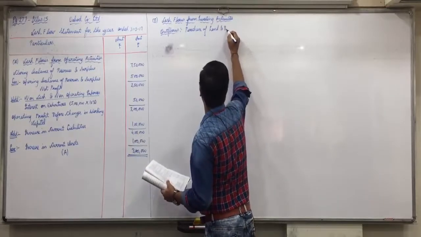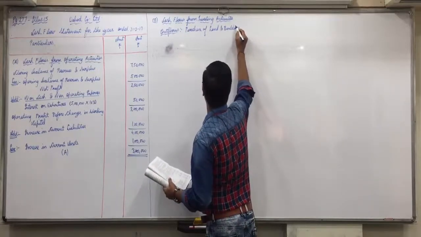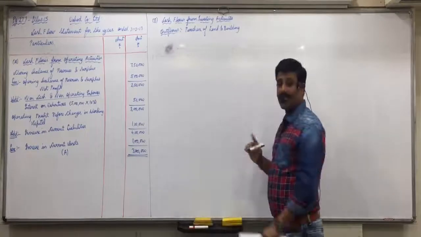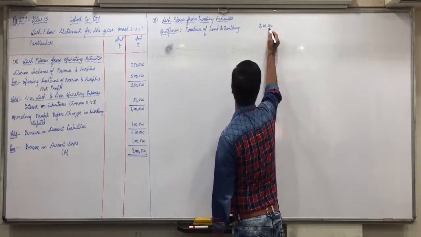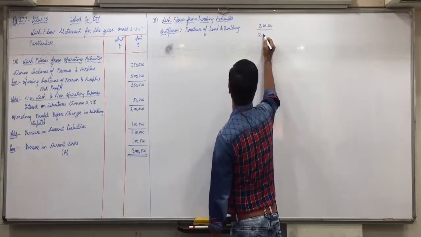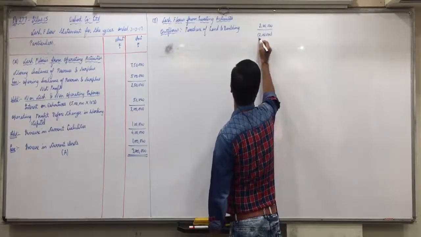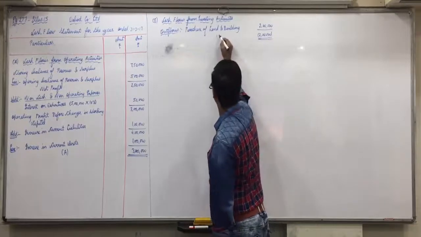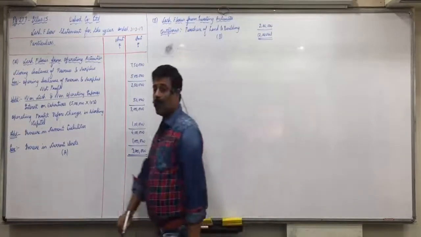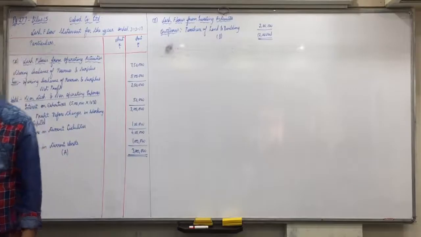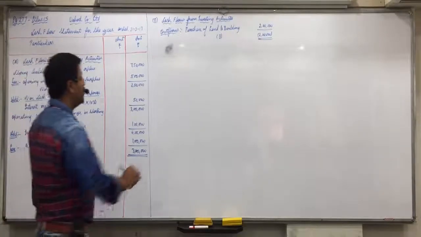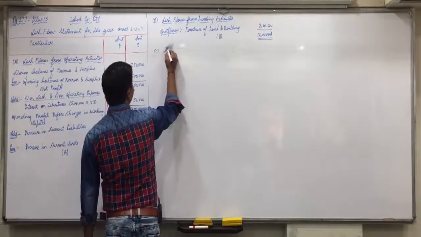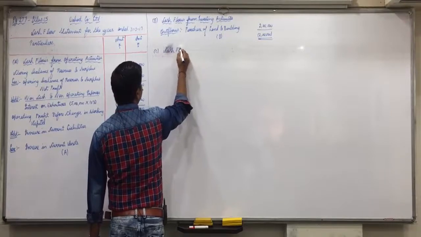I told you it's a very small question. 20 lakhs to 22 lakhs means 2 lakhs, directly in outer column. An outflow means minus 2 lakhs is B, cash flows from investing activities. Understood this, everyone?